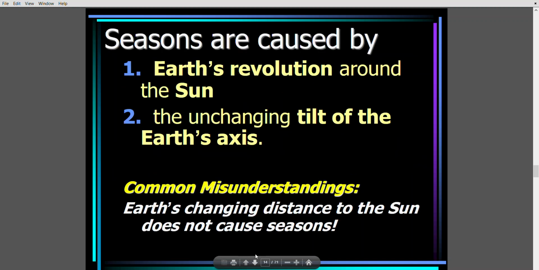So when we understand the speed, then we will understand the seasons. Seasons are caused by Earth's revolution around the sun. Okay, the unchanging tilt of the Earth's axis. The Earth's axis is tilted only on one side. It doesn't change whether Earth is at aphelion or perihelion. The tilt is on one side only, it doesn't change.